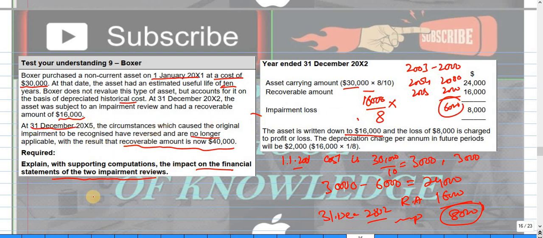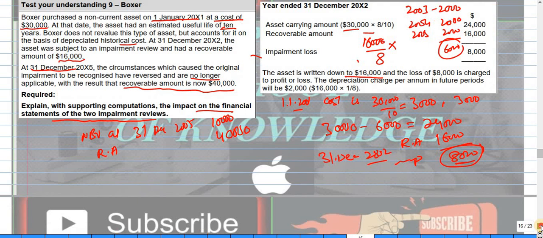So if I write it like this, the NBV at 31st December 2005 will be 10,000. Clear? And the recoverable amount on the same date is 40,000. Now we need the reversal of this impairment. Clear?